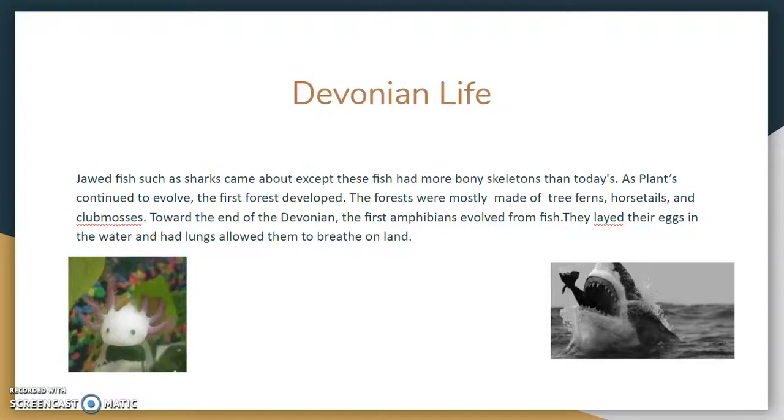Jawed fish such as sharks came about, except these fish had more bony skeletons than today's. As plants continued to evolve, the first forests developed. The forests were mostly made of trees, ferns, horsetails, and club mosses. Toward the end of the Devonian, the first amphibians evolved from fish. They laid their eggs in the water and had lungs that allowed them to breathe on land. There are fossils today that show that spiders and other wingless insects lived in the forest.